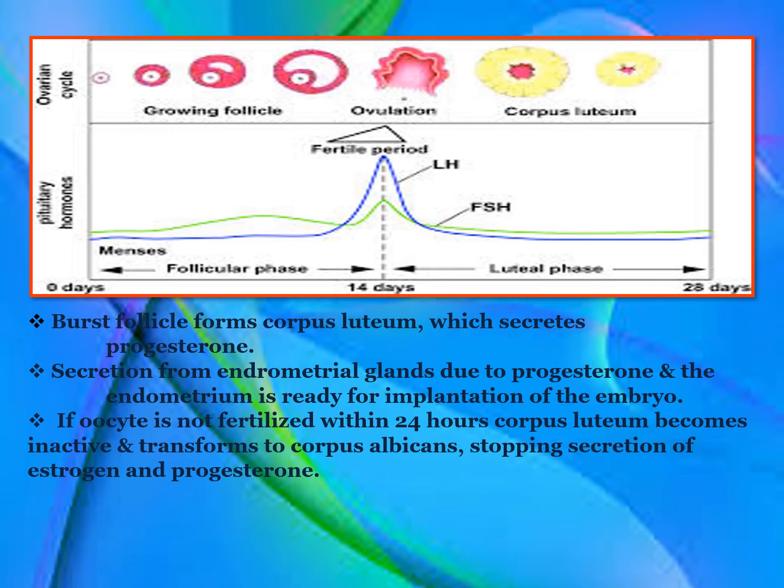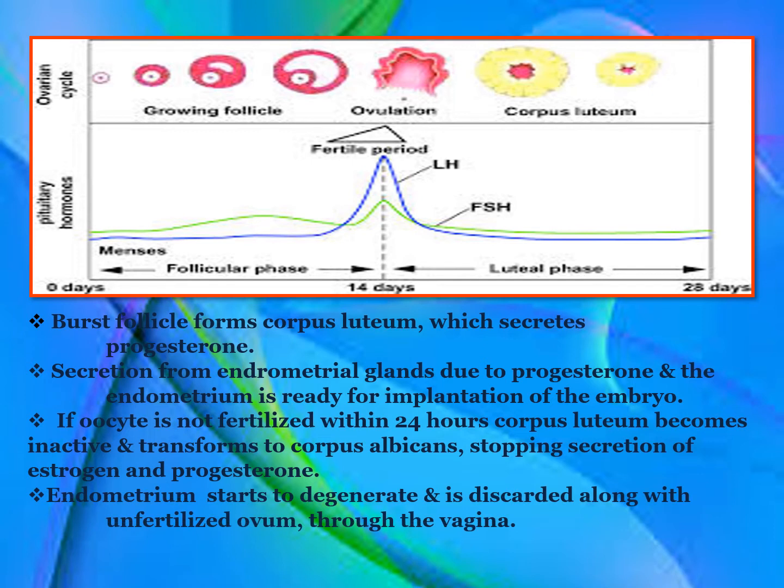If the oocyte, which is present in the oviduct, is not fertilized within 24 hours, that means the sperm doesn't come and fertilize it, then this group of cells, which are called corpus luteum, become inactive. They transform into a group of inactive cells called corpus albicans.